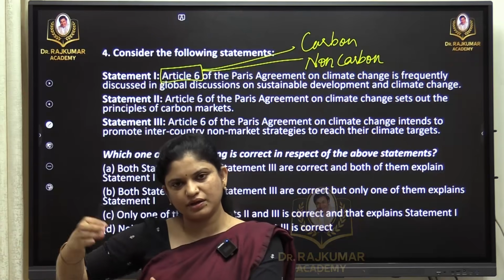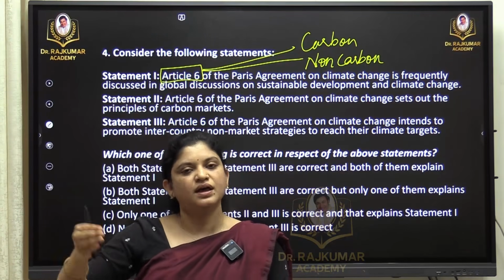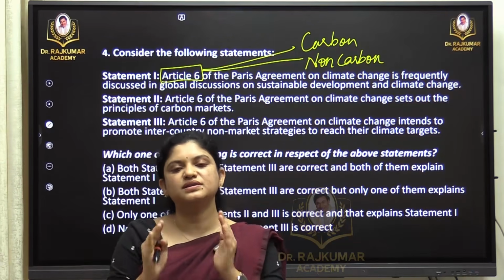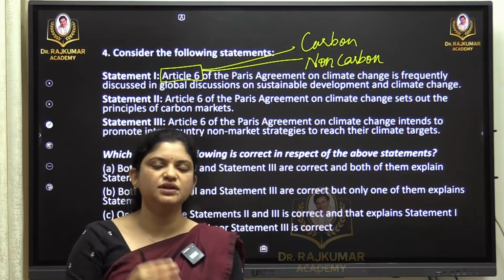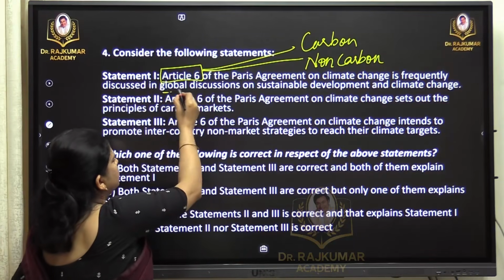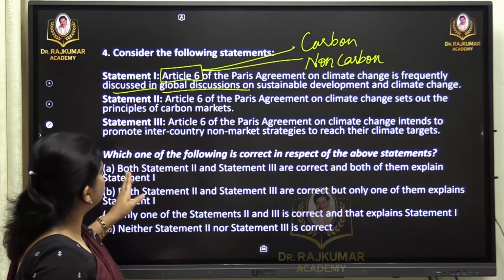Why am I using company and country? Because at the national level, it is a company or an industry. At the global level, it is a country. So it is about balancing the carbon emission in the atmosphere. So of course there was discussion at the global level. So definitely statement 1 is right.